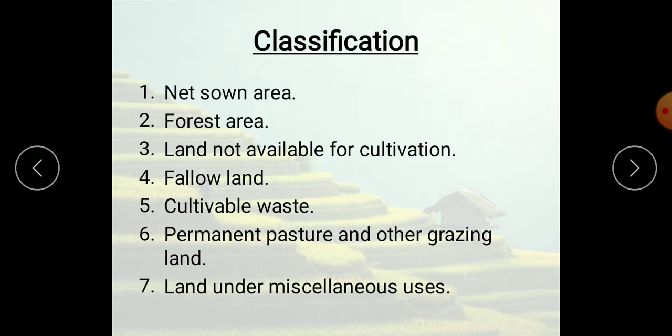They are: number one, net sown area; number two, forest area; third, land not available for cultivation; fourth, fallow land; fifth, cultivable waste; sixth, permanent pasture and other grazing land; seventh, land under miscellaneous uses. Now, under these headings today, we will study the distribution of land.